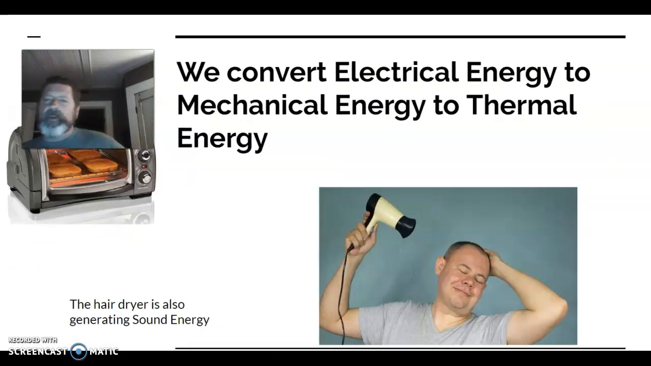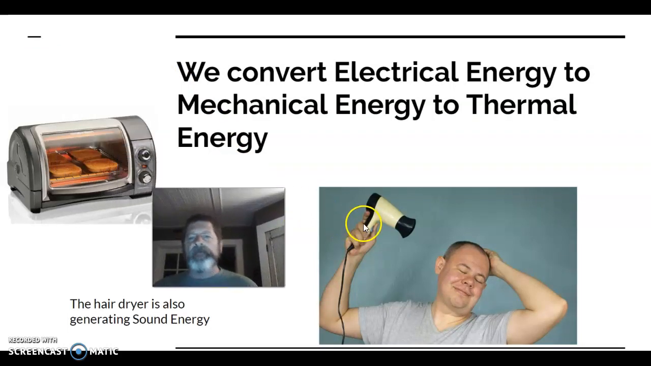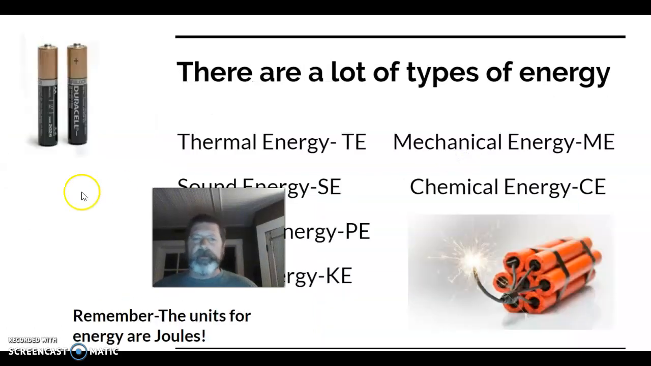We convert electrical energy to mechanical energy in these cases, and then eventually to thermal energy. So for a toaster oven or a hair dryer, this guy obviously needs a hair dryer, but also the hair dryer generates sound energy. So just different types of energy. Never created, never destroyed, just transformed.